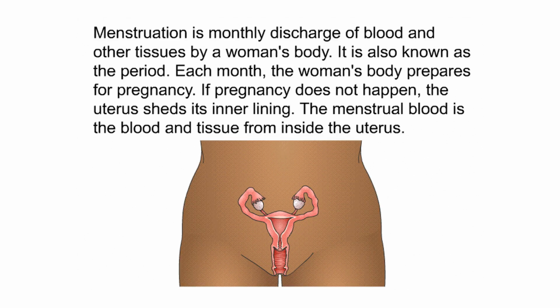Summary. Menstruation is a monthly discharge of blood and other tissues by a woman's body. It is also known as the period. Each month, the woman's body prepares for pregnancy. If pregnancy does not happen, the uterus sheds its inner lining. The menstrual blood is the blood and tissue from inside the uterus.